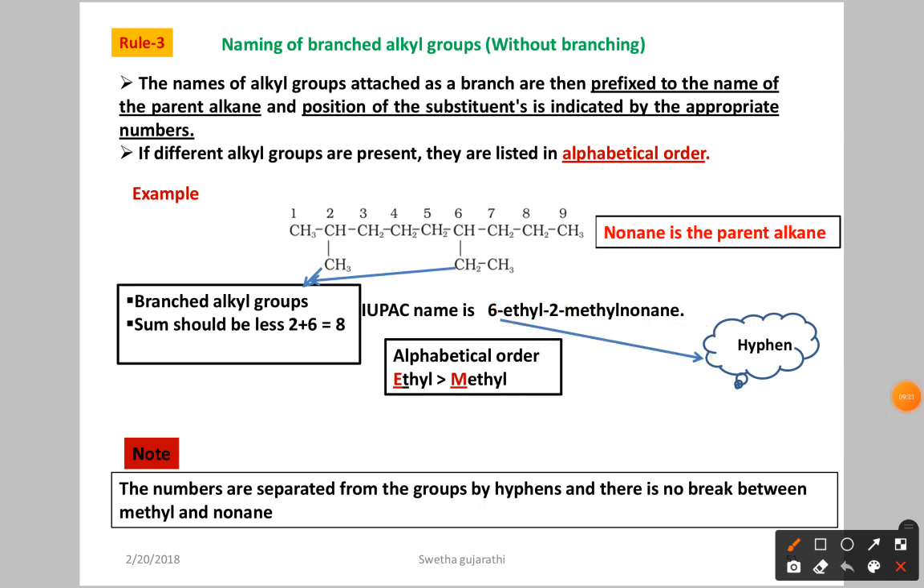So up to now we learned three rules. First, the longest carbon chain. After that, giving the numbers to the carbon chain. After that, the nomenclature of groups. So you have to write the prefix, which means before the parent chain. So before nonane, the parent chain, you write the names of the substituents.